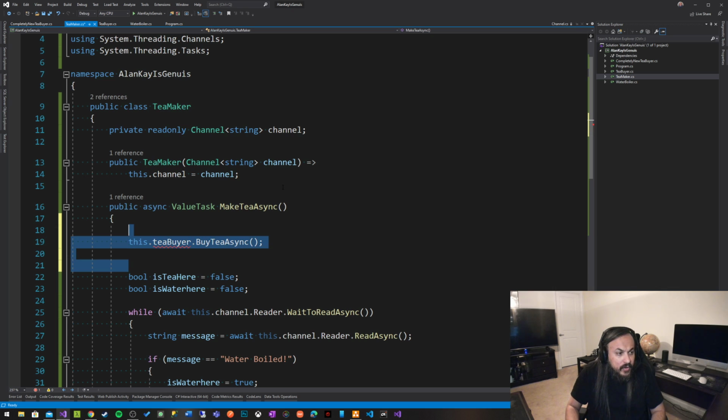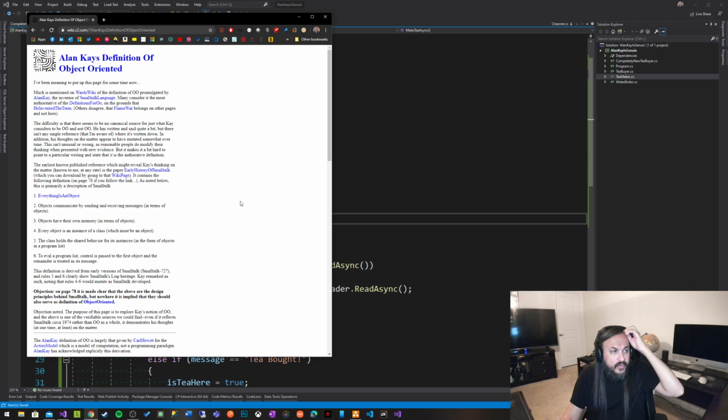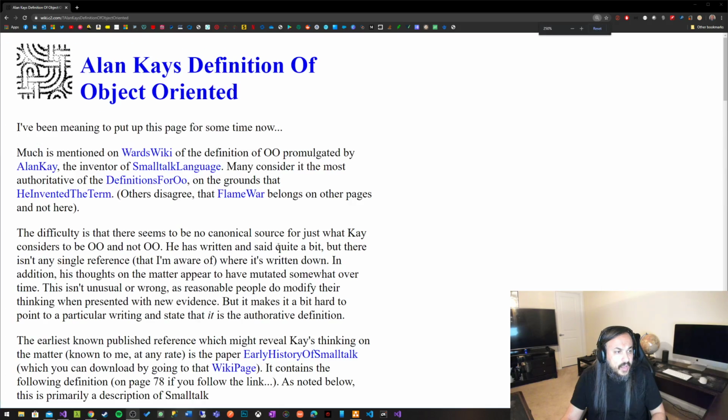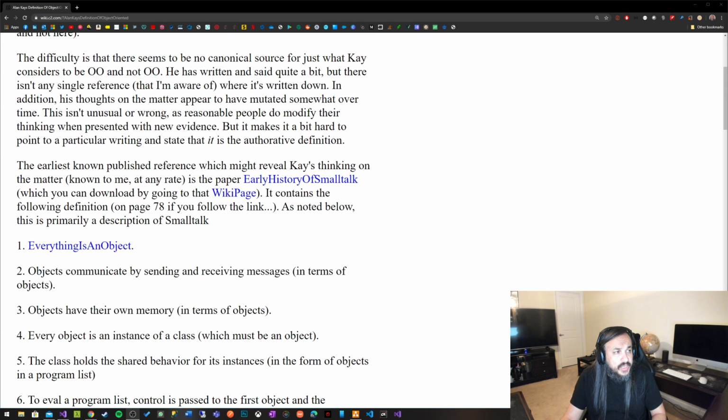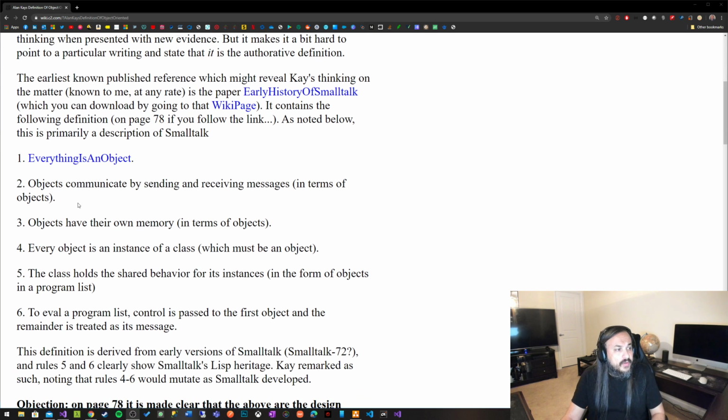So there are some really interesting articles published on the internet. I'm going to reference a bunch of articles for you, and you'll have this article in the comment section. This is Alan Kay's definition of object-oriented. It's a pretty interesting little blurb of information. He actually went deeper than that; you have to read the books and the articles. But if you look at the second principle, he said objects communicate by sending and receiving messages. That's the implementation of true object-oriented programming as Alan Kay intended it to be, not the way things are implemented today.